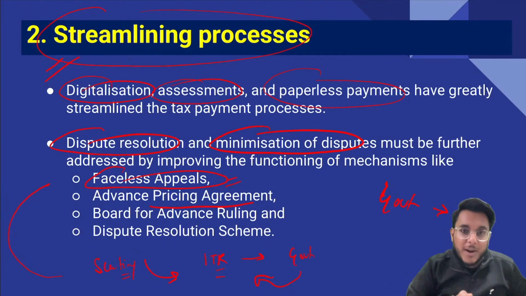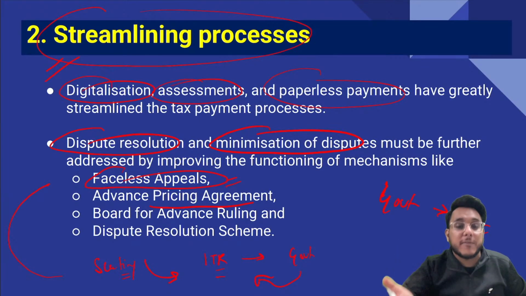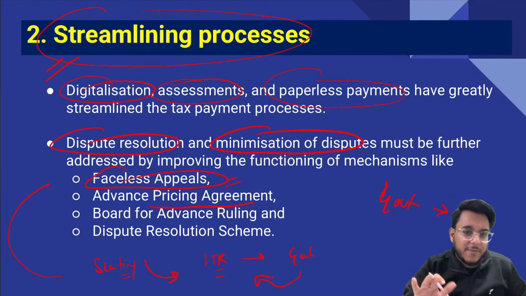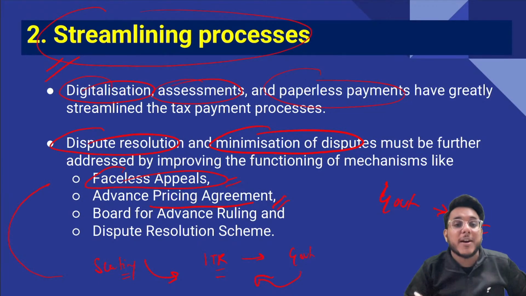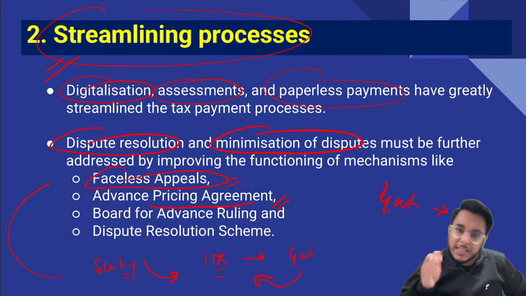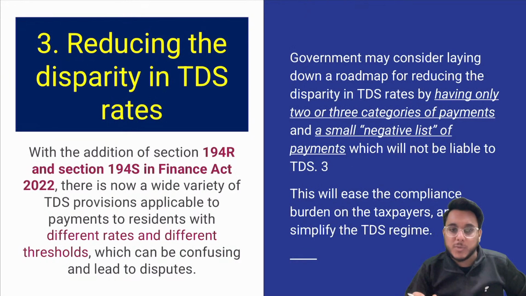So guys, beforehand an agreement is signed between the tax authority and the taxpayer with respect to their future arrangement. So their future pricing, future policies with respect to the tax, are clarified in advance. So we need to focus on more advanced pricing agreements, so that the foreign investors that are coming in are assured about the tax treatment. Board of advanced ruling helps in advanced pricing, dispute resolution for the taxation need.